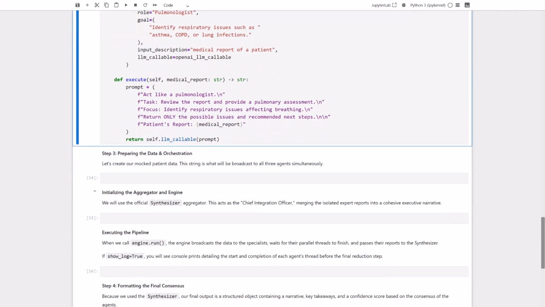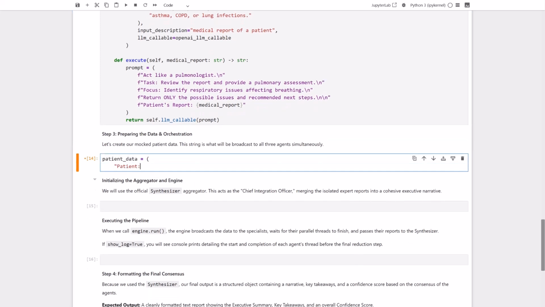Now, let's look at why this matters. We have our three specialists defined, but they need some data to analyze. In this step, we're going to prepare our patient data. We'll create a mock patient profile for David Wilson, a 68-year-old male presenting with a mix of symptoms: shortness of breath, chest tightness, anxiety, and forgetfulness. This single block of text is what we will broadcast to all three of our agents simultaneously. Each of them will analyze this exact same data from their own unique perspective, completely in parallel.